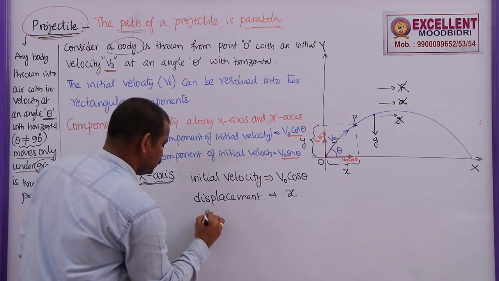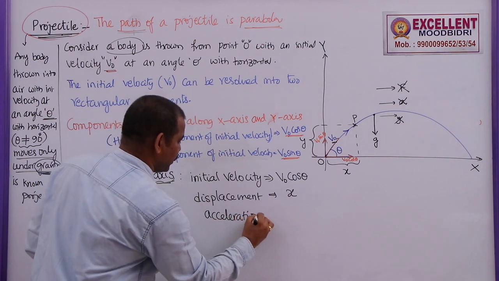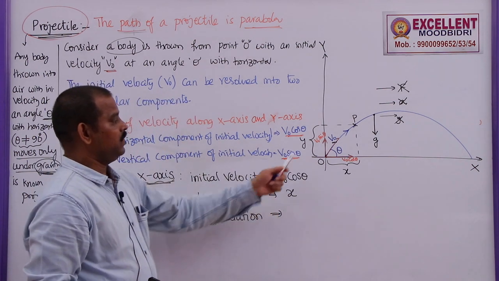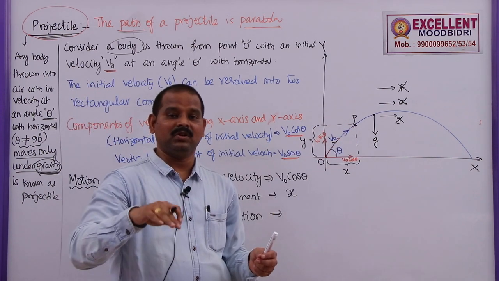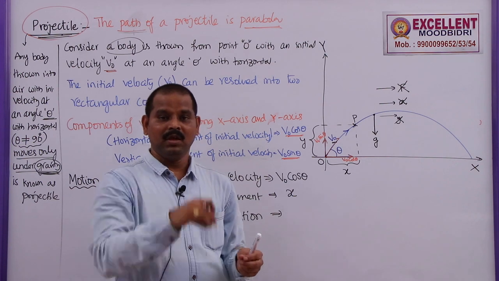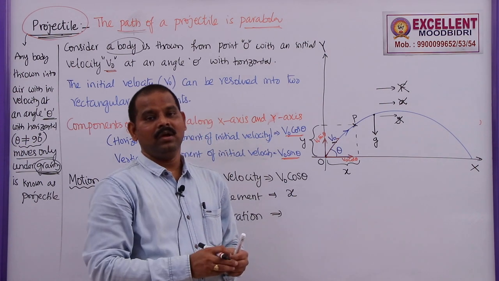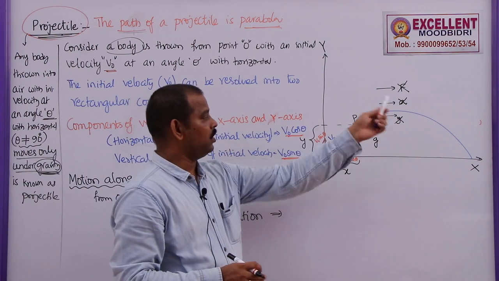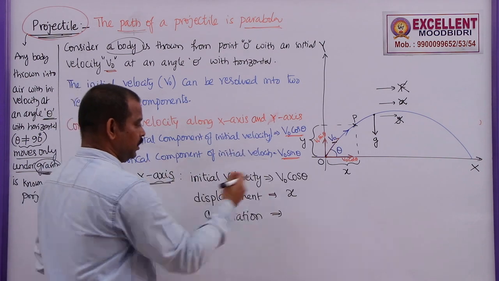Now, what is the acceleration along x axis? Just now we discussed that a projectile is a body influenced only by gravitational force. That means it will have acceleration only along negative y axis. So, there is no acceleration for any projectile along positive or negative x axis.